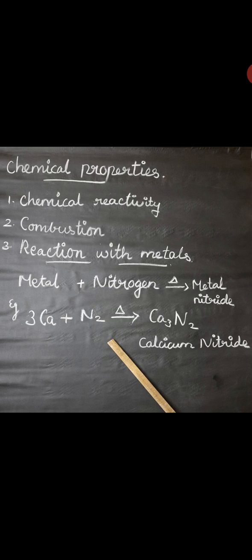Next we can see the reaction with metals. Nitrogen reacts with metals like lithium, calcium, magnesium, etc., at high temperature to form the corresponding metal nitrides. So metal plus nitrogen gives a metal nitride. We have taken the metal as calcium: 3 calcium plus nitrogen gives Ca3N2, calcium nitride. So this is nitrogen reacting with metals.